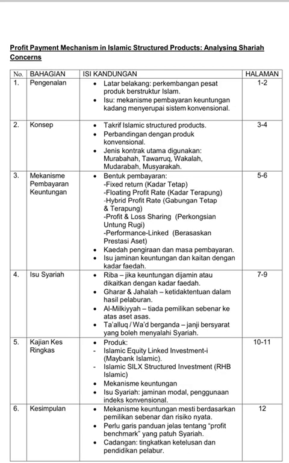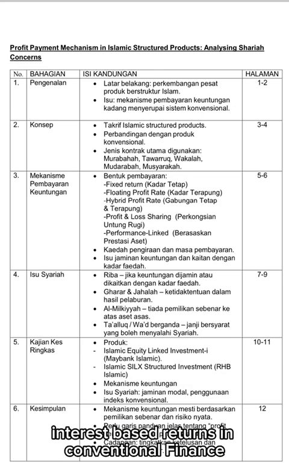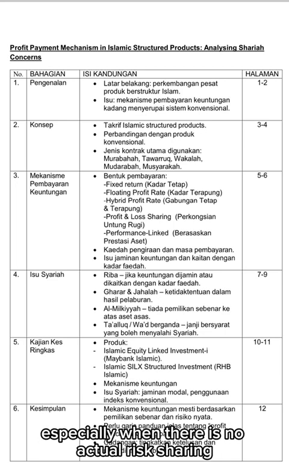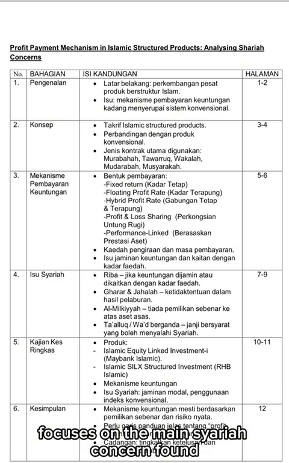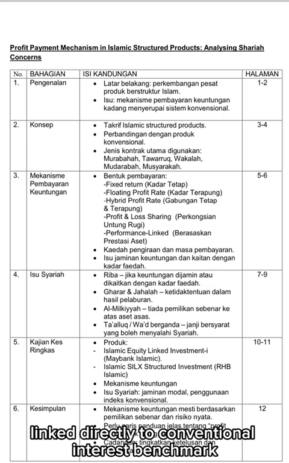However, one major issue highlighted is profit guarantee, which can sometimes resemble interest-based returns in conventional finance. This raises concerns about Sharia compliance, especially when there is no actual risk sharing involved. Next, Sharia issue. The 4th section focuses on the main Sharia concern found in this product. Riba arises when the profit is guaranteed or linked directly to conventional interest benchmark.